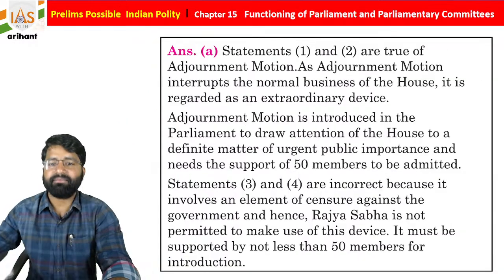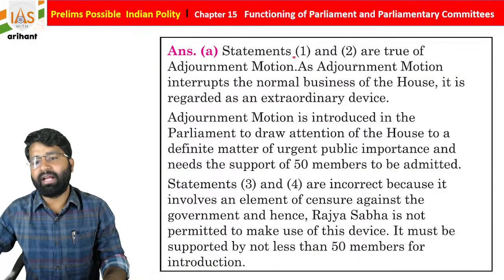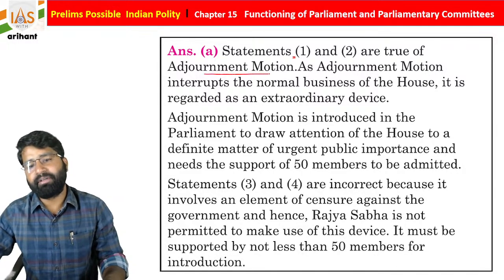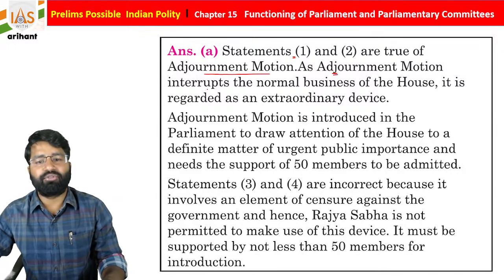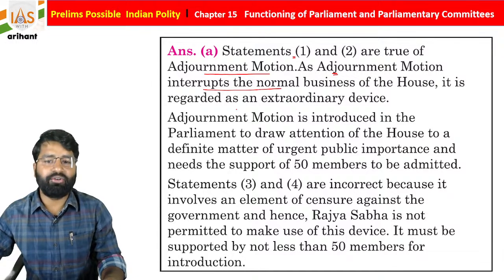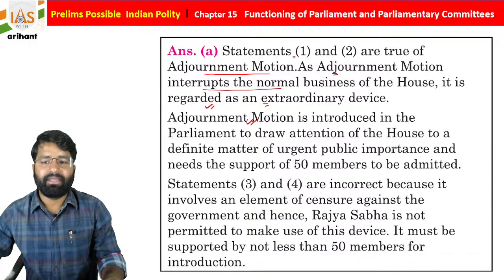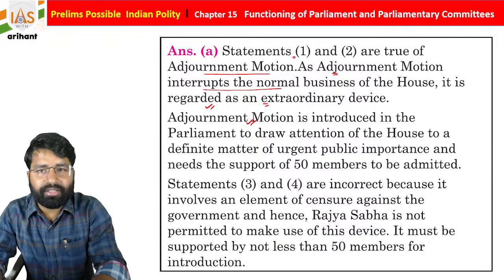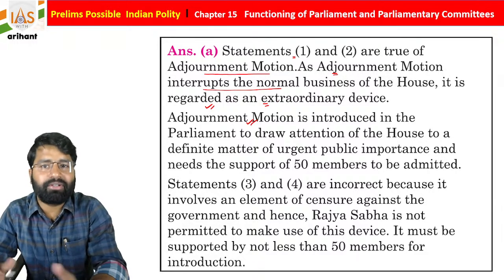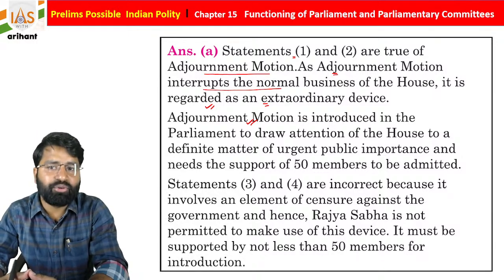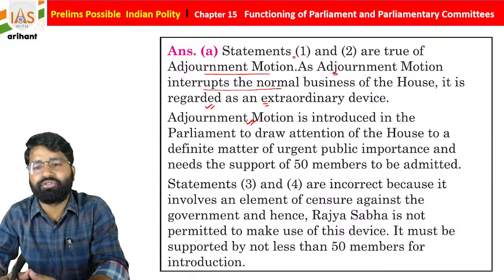Getting it? Now statements 1 and 2 are true. As adjournment motion interrupts the normal businesses of the house, it is regarded as an extraordinary device. Okay, and it is introduced to draw the attention of the house over a definite matter, and 50 members' support is required here, then this is going to start.